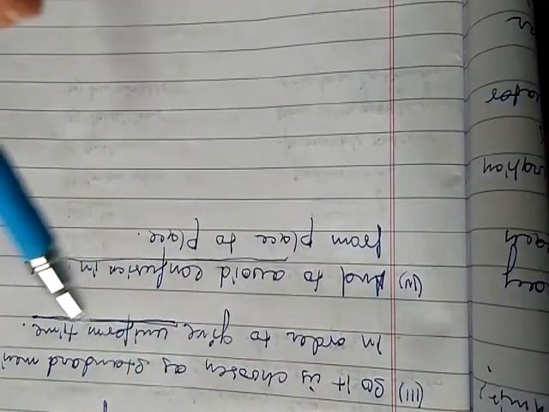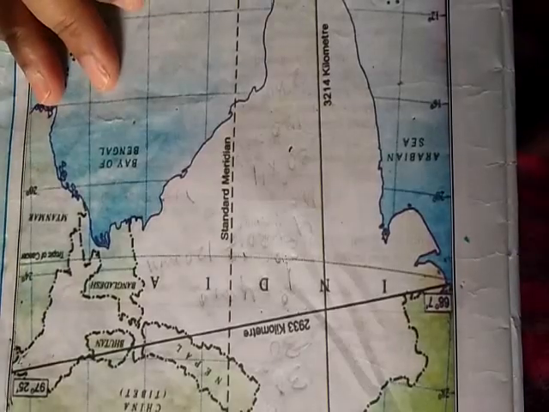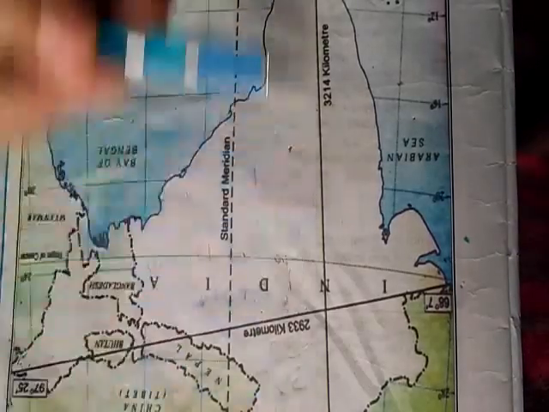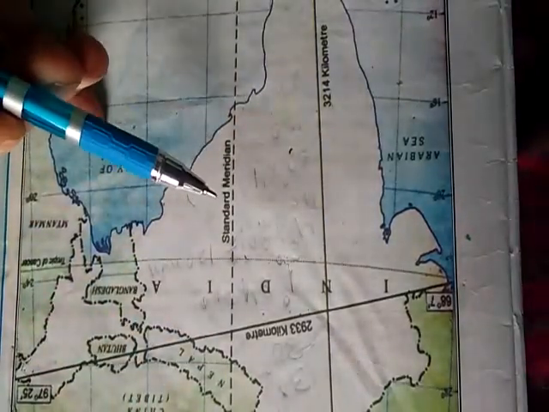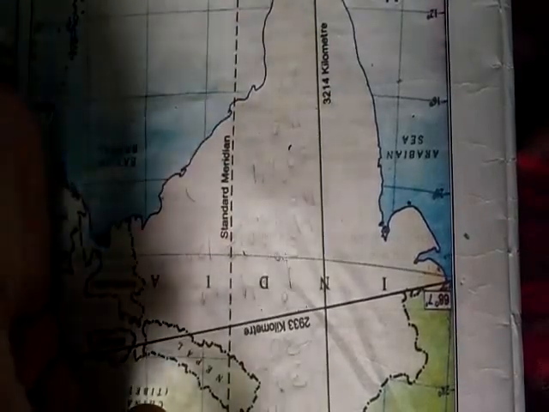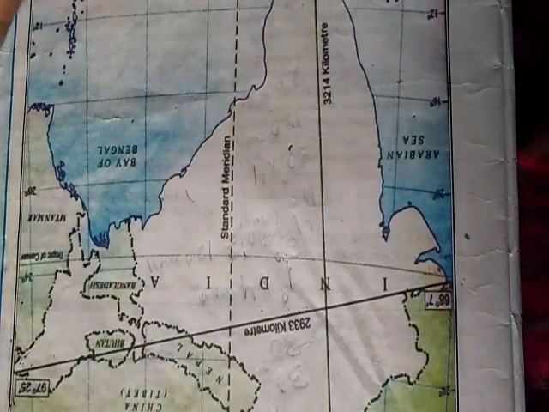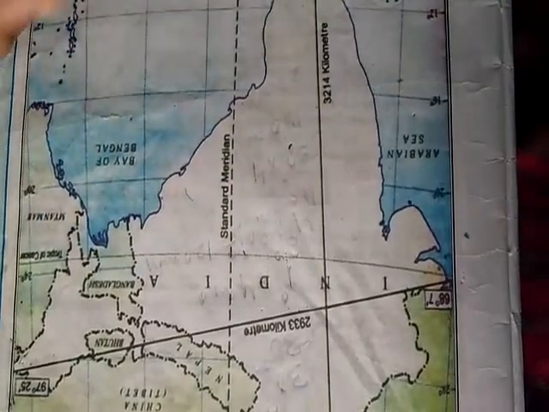The next topic is that the latitudinal extent influences the duration of day and night as one moves from south to north. That means the difference between the duration of day and night increases going far away from the equator.